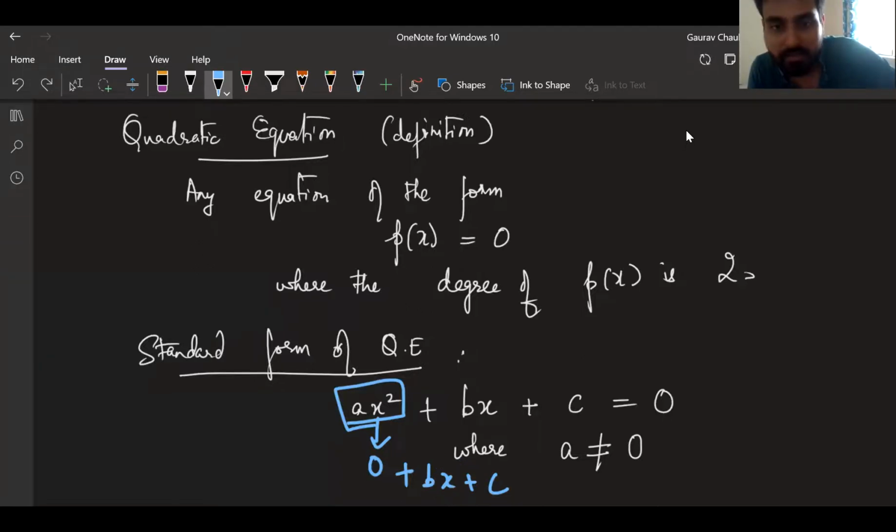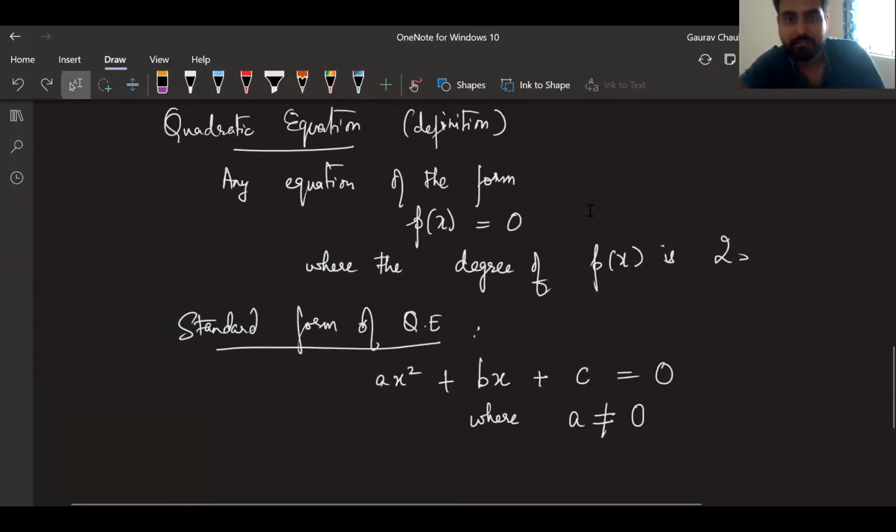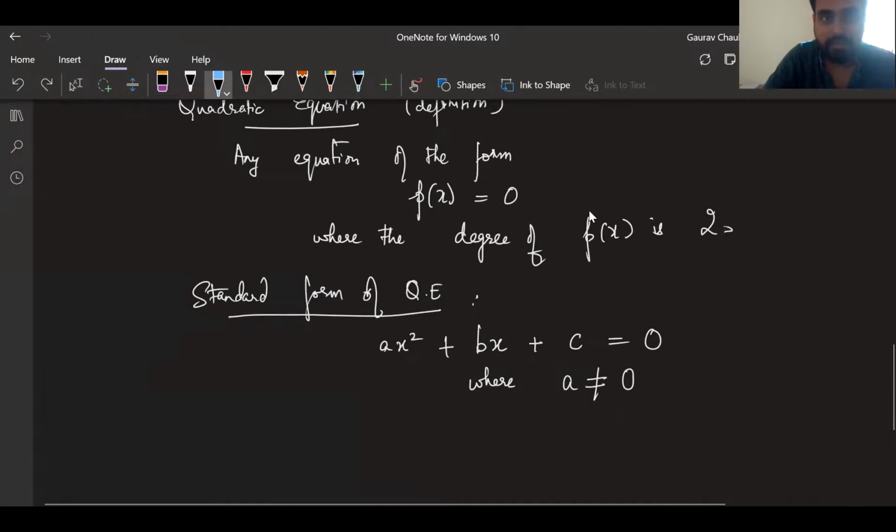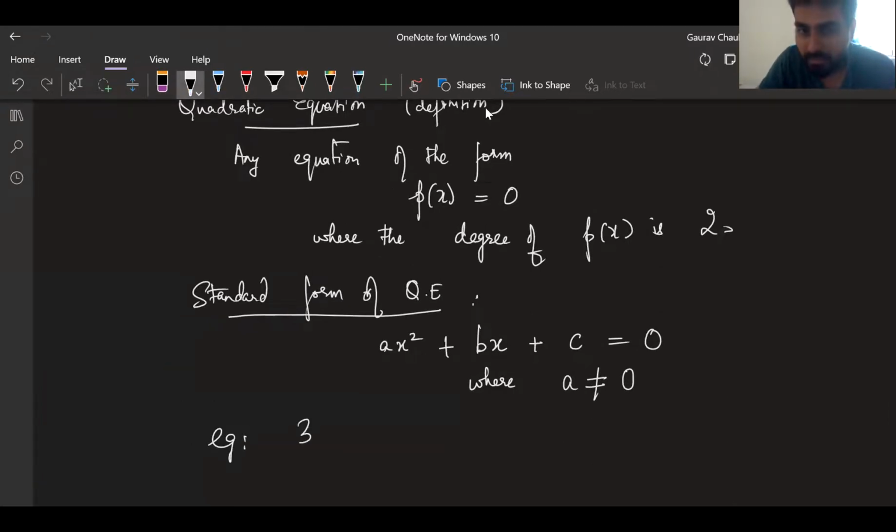Got it? Guys, give me a fist to 5 if what we have discussed right now is clear. I'll just give you a few examples. If I have 3x square plus 5x minus 10 is equal to 0, that will be a quadratic equation.